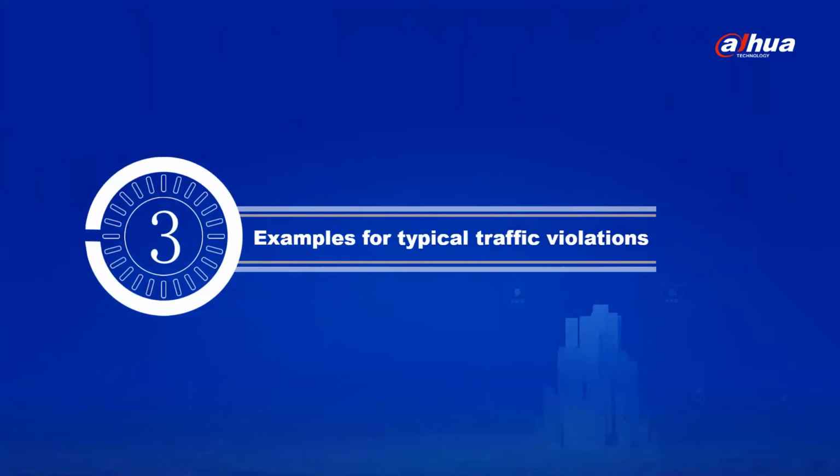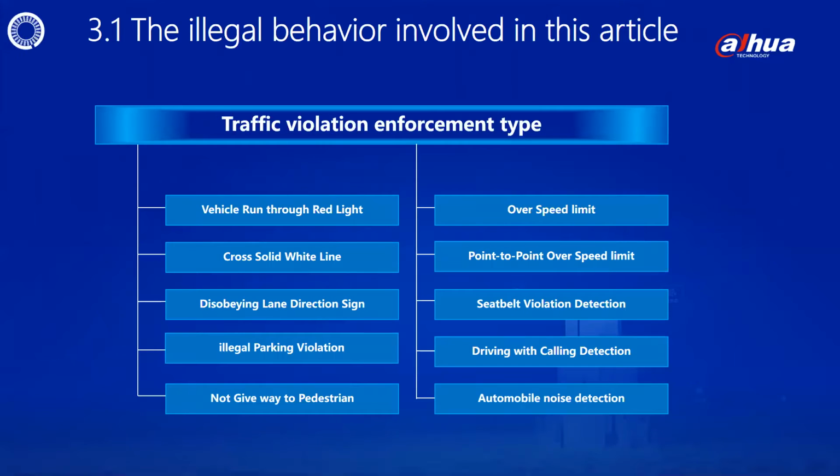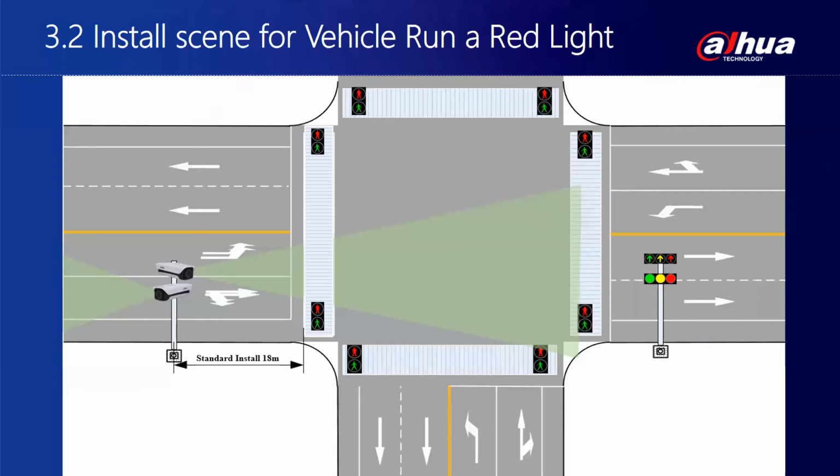Typical traffic violations. Page 3.1 The illegal behavior involved in this article. Through e-police, traffic violations can be automatically collected. To achieve off-site law enforcement, the following illegal behaviors are all to be captured. Page 3.2 Evidence Standard for Vehicle Run a Red Light.